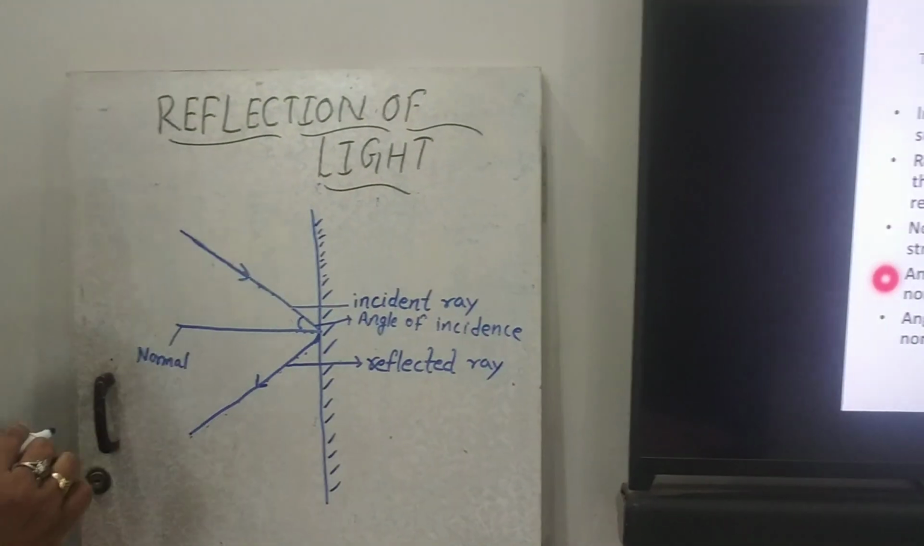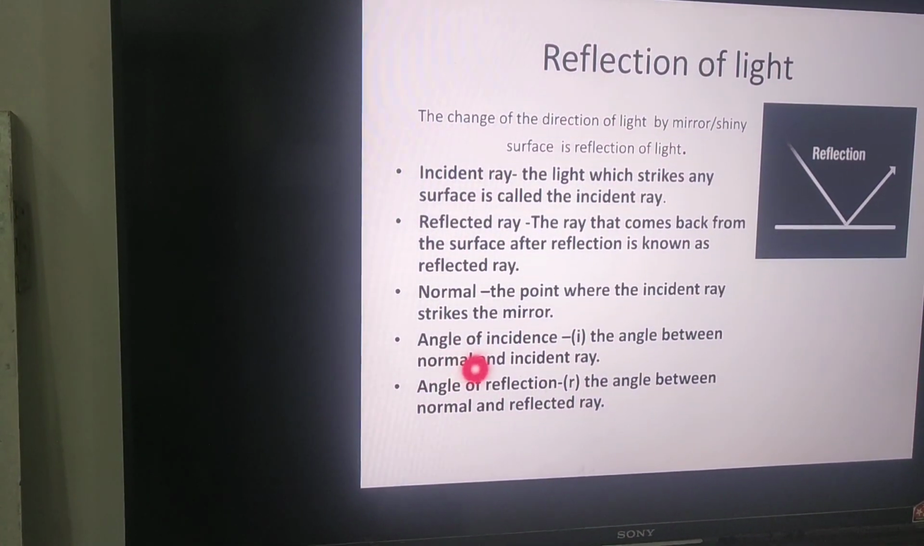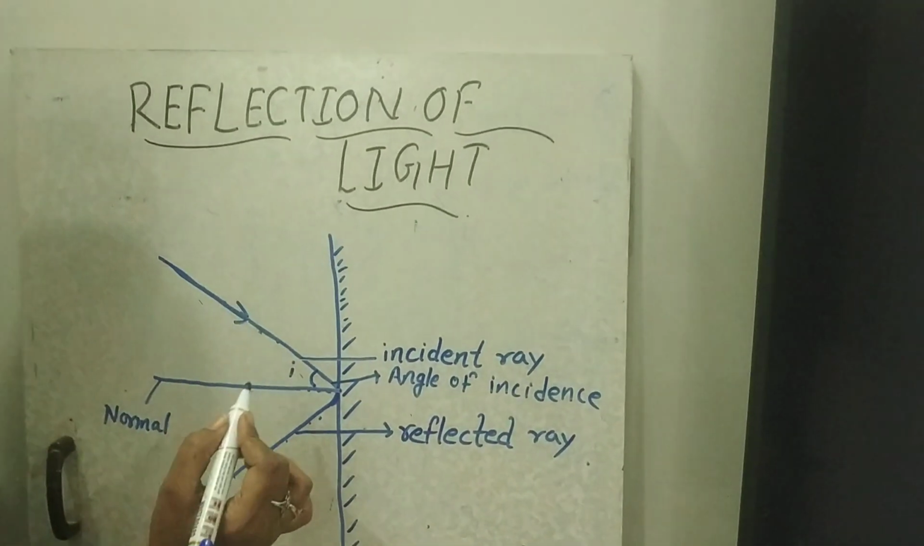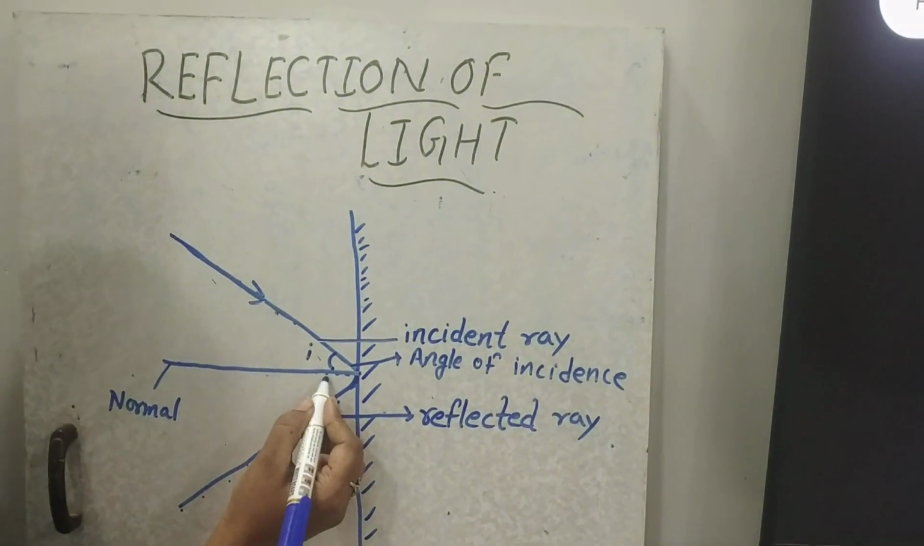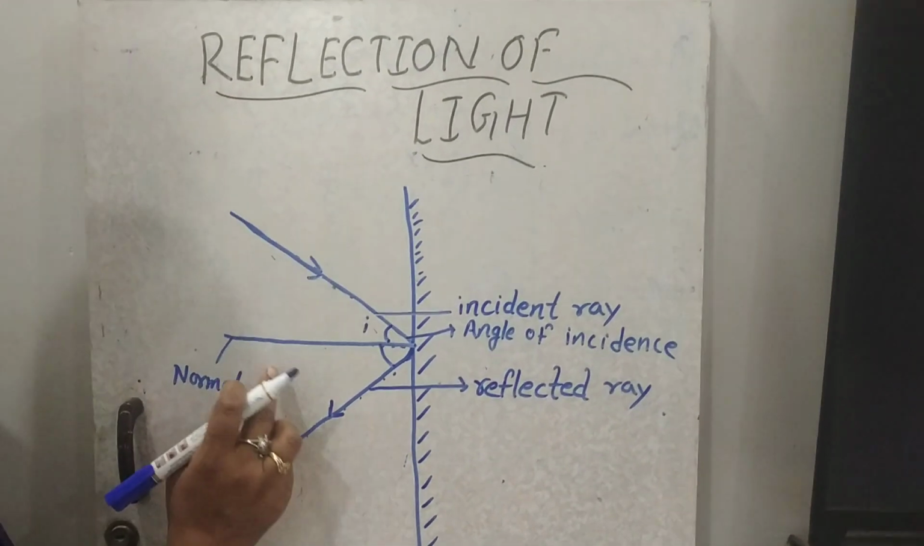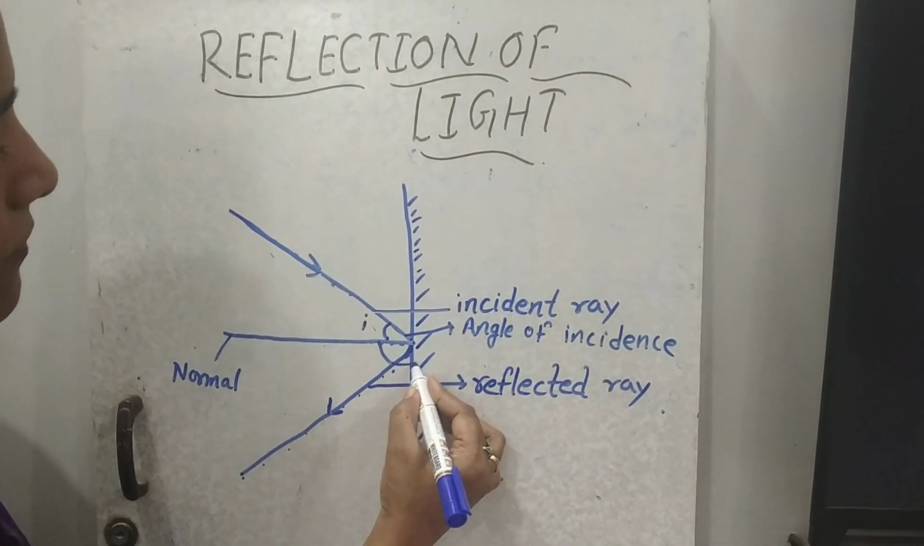Angle of incidence, the angle between the normal and the incident ray. We denote the angle as a small i. And the second angle, which is formed between the reflected ray and the normal, is known as the angle of reflection.